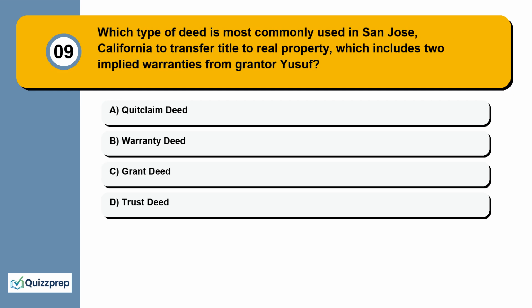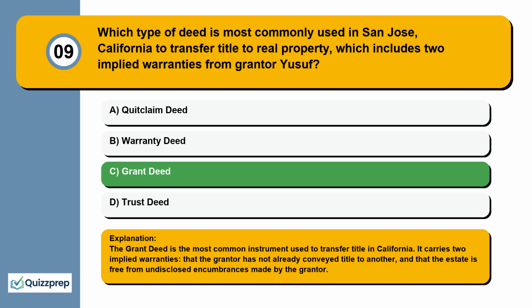Question 9. Which type of deed is most commonly used in San Jose, California to transfer title to real property, which includes 2 implied warranties from grantor Yusuf? Quitclaim deed, warranty deed, grant deed, trust deed. The grant deed is the most common instrument used to transfer title in California. It carries two implied warranties: that the grantor has not already conveyed title to another, and that the estate is free from undisclosed encumbrances made by the grantor.